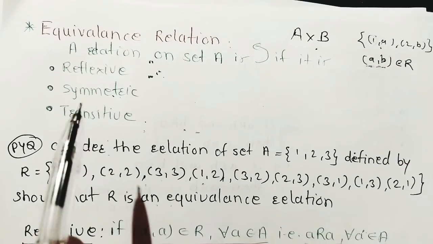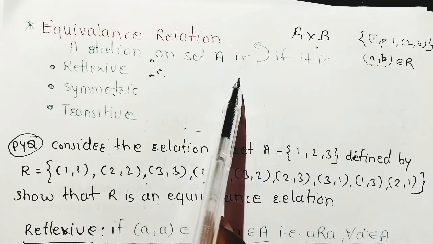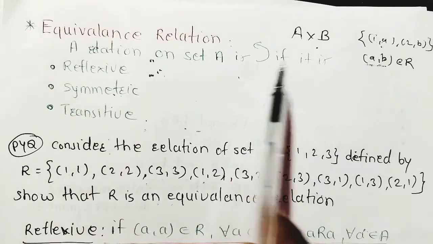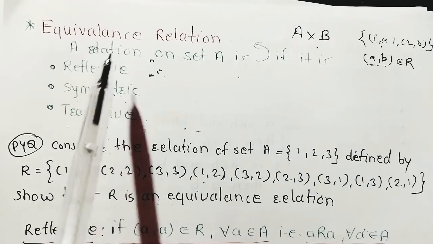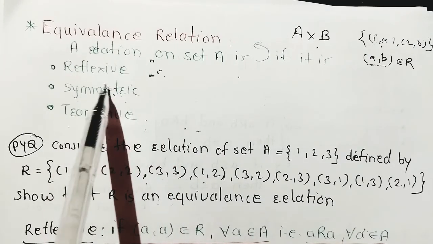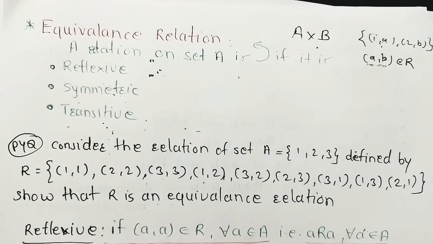Now what is equivalence relation? Every time there is a question on this equivalence relation in UGC NET, also in SET exams. What is equivalence relation? A relation on a set A is an equivalence relation if it is reflexive, symmetric and transitive. If your relation is reflexive, symmetric, transitive, follows these properties, then it is called an equivalence relation. Now what is reflexivity, symmetric and what is transitivity? We will discuss with the next example.